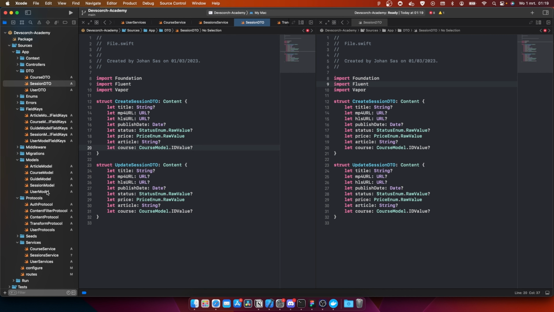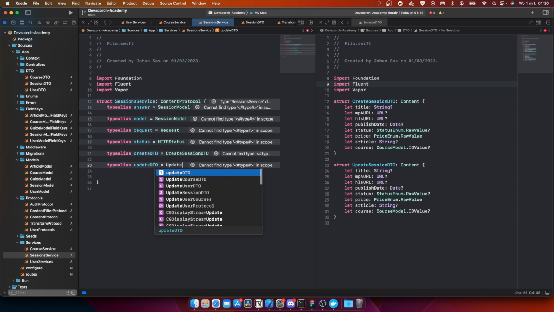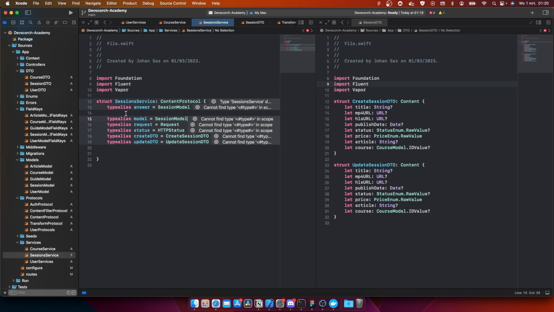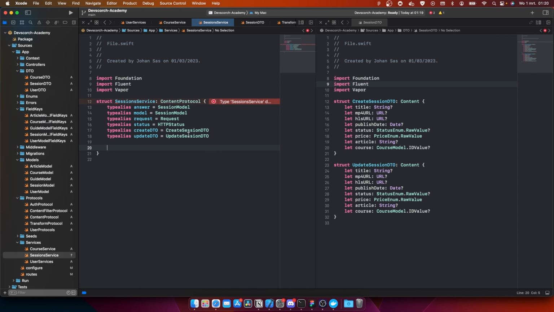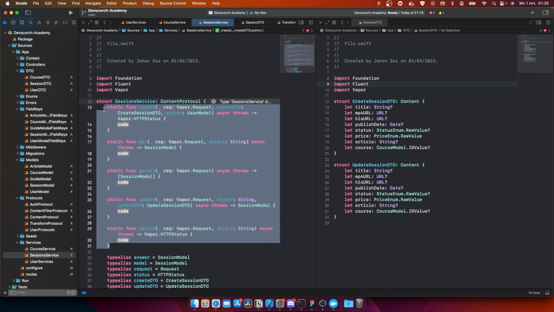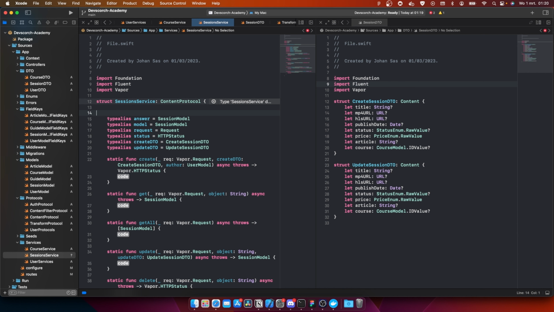On this side, we're gonna open up the session service. This is gonna be create session DTO, update session DTO. Let's clean this up really quick so that it looks a little bit neater. Okay. So now it's probably gonna complain about the protocol stubs. Here we go. We're gonna cut this out so that we can put it under the type aliases.